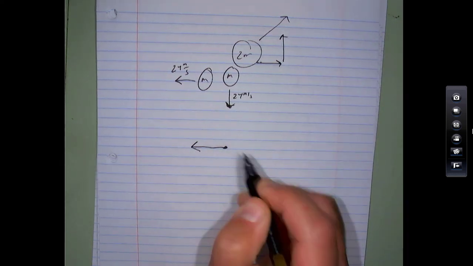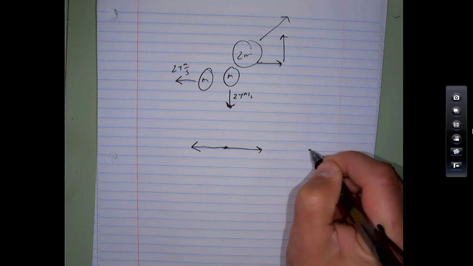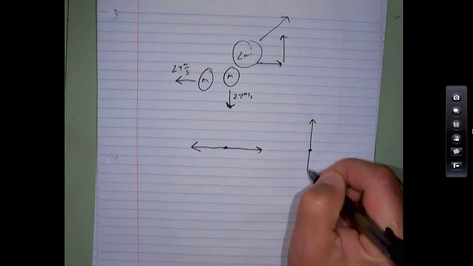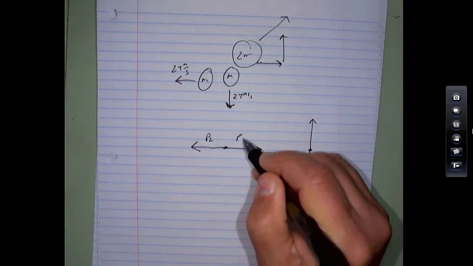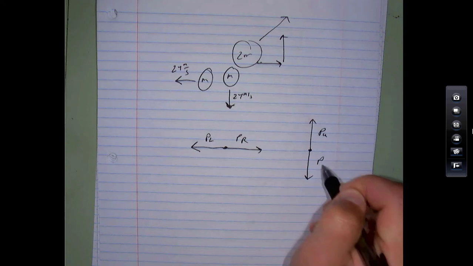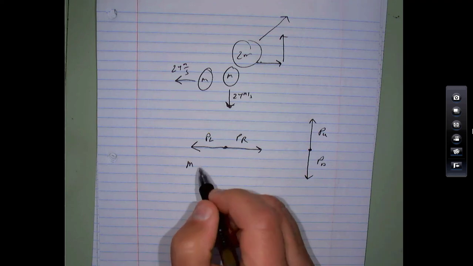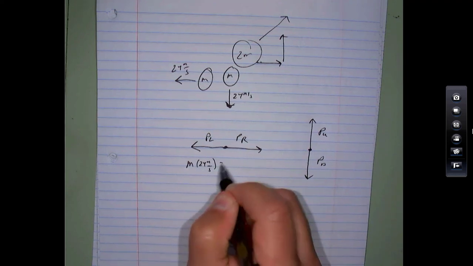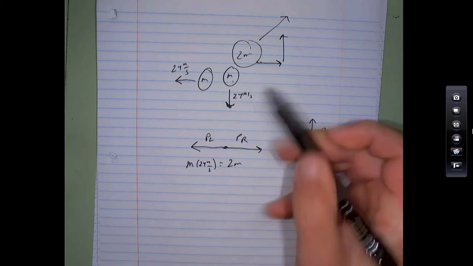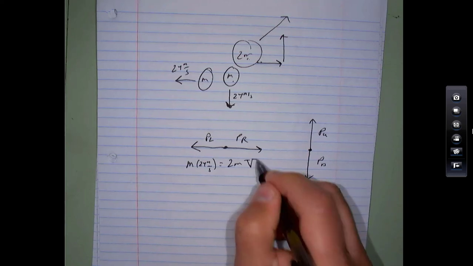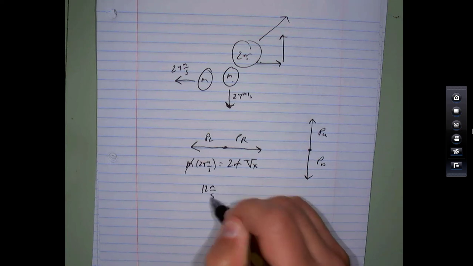So the momentum of the system afterwards this way has to be equal to the momentum of the system afterwards that way. Same thing with up, same thing with down. This is not speed, this is momentum. Maybe I'll call this one left, right, momentum up, momentum down. So the momentum to the left would be m times 24 meters per second. This one doesn't have any horizontal momentum, so then this would have to be equal to 2m from this one, and I'll just call this Vx. Okay, the m's cancel out, so 12 meters per second.